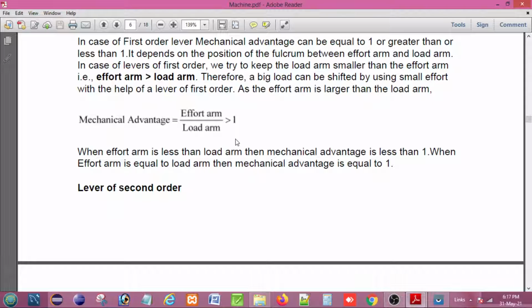That means the lever as a simple machine works as a force multiplier, where the load L is somewhere in between the effort E and fulcrum F, and in that case the mechanical advantage and velocity ratio of the class 2 lever are always more than 1. Thus a class 2 lever acts as a force multiplier and less effort is needed to overcome a large load, and a very good example is the wheelbarrow.